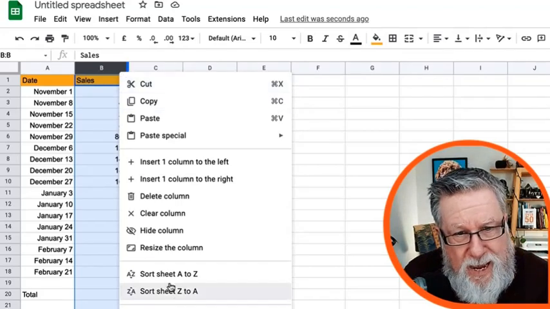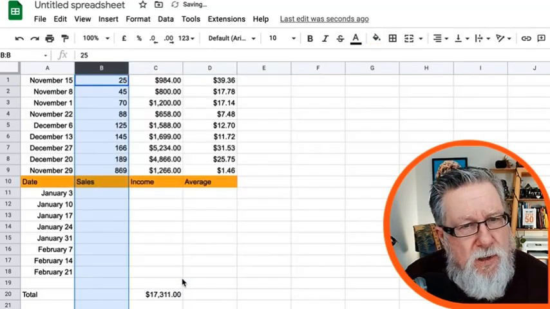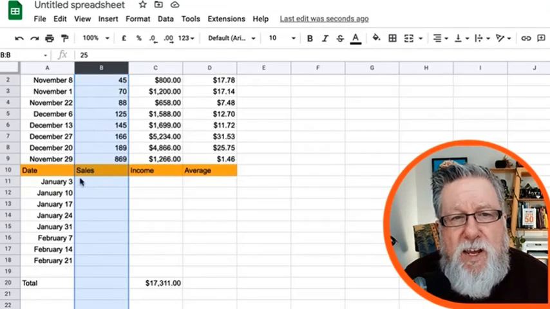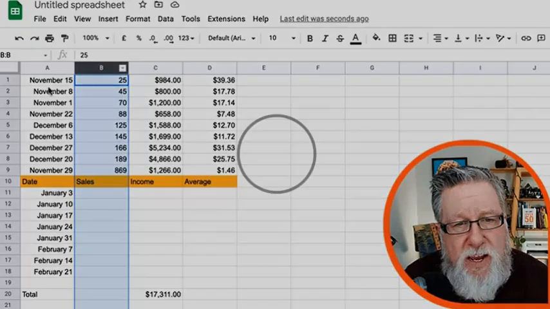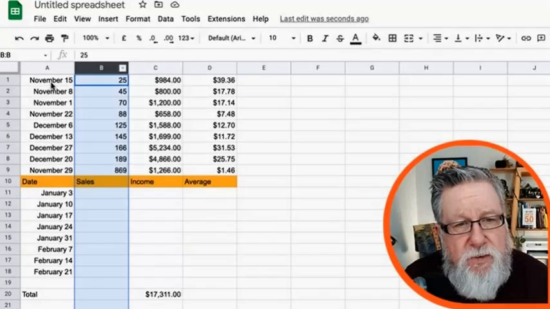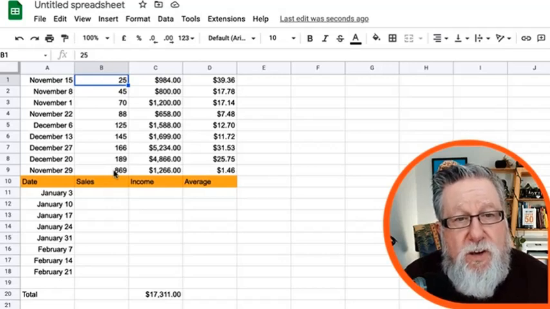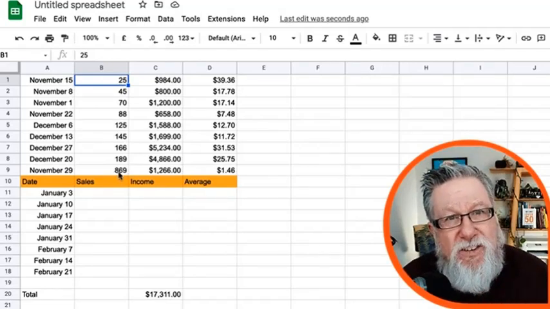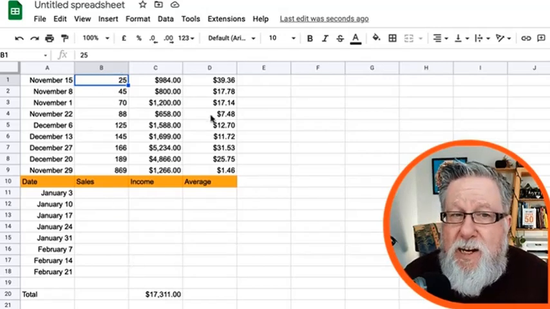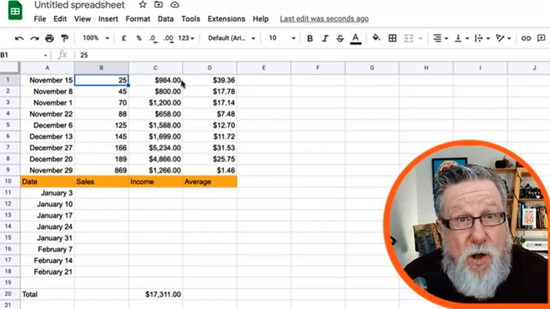And a little bit of magic again happens here, is it's going to then sort all of the information that's in these cells from the smallest number to the largest number. But it's in this column, in the sales column. And it says November 15th, that week was our smallest number of sales. Whereas November 29th was our largest number of sales, where we had the most sales. So it reorganizes the information, and it doesn't just reorganize the column, but it organizes the whole sheet, recognizing that the date is related to the number of sales, is related to the income, is related to the average, that there's a relationship laterally with all of this information as well.